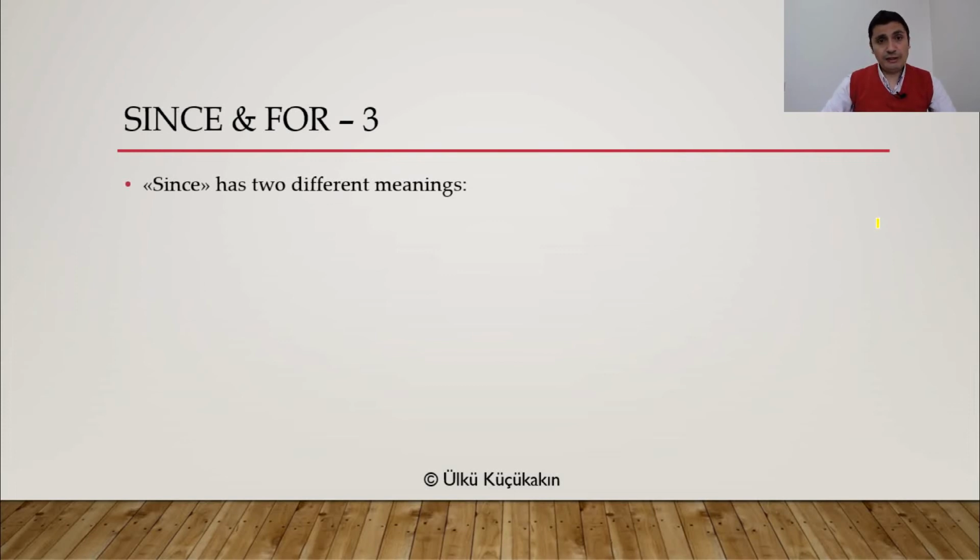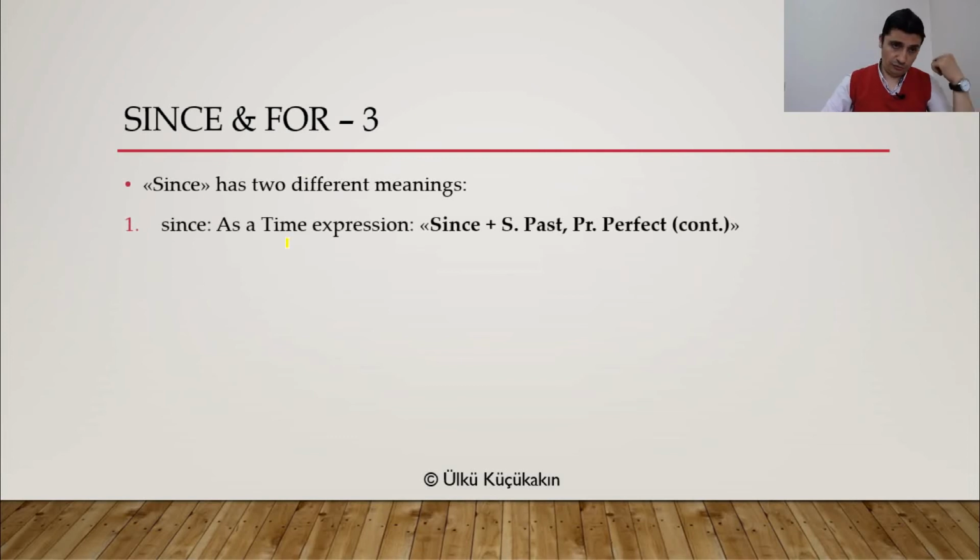Since actually has two different meanings. One meaning is the one that we have just seen, since as a time expression. Since plus simple past tense, comma, present perfect or present perfect continuous. Now, we have covered this part. But